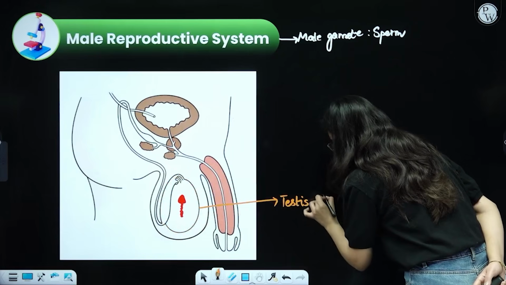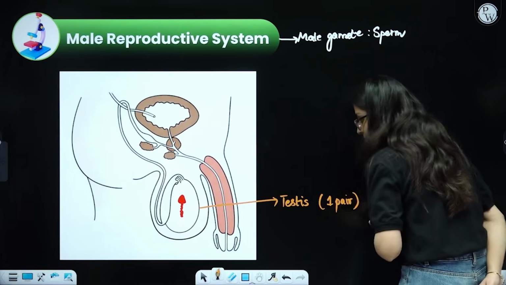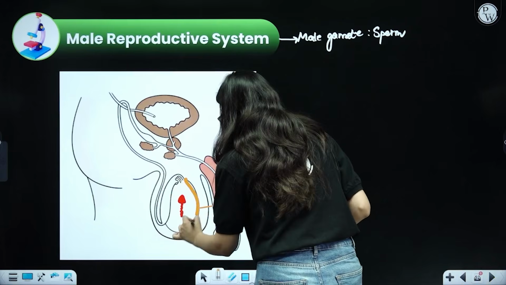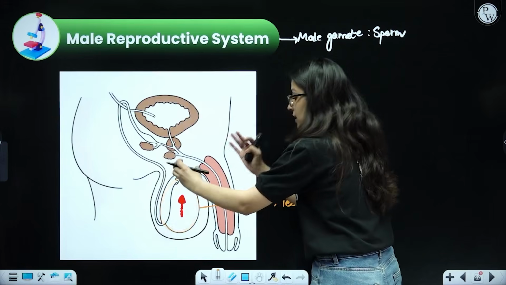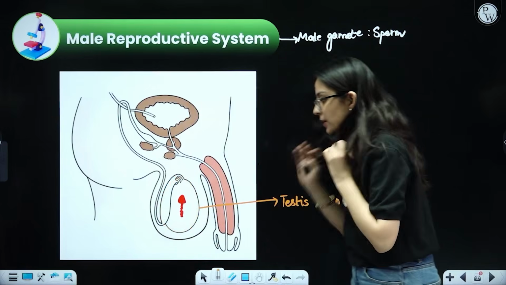This testis, beta, is actually in one pair, or you can say that there are two in number. But you will say that, ma'am, over here we can see only one testis. Where is the other testis, beta? It is on the other side. This is a sideways section. This is one testis, the other is present on that side. And this produces the sperms.